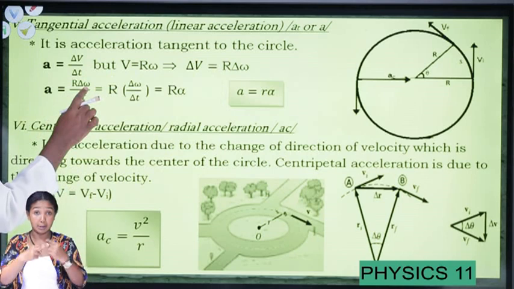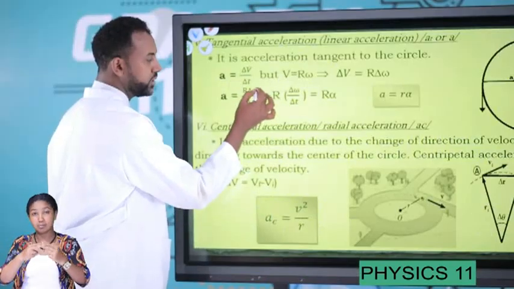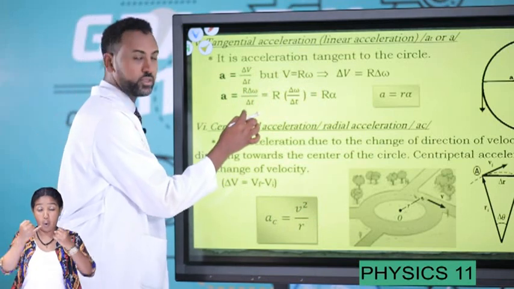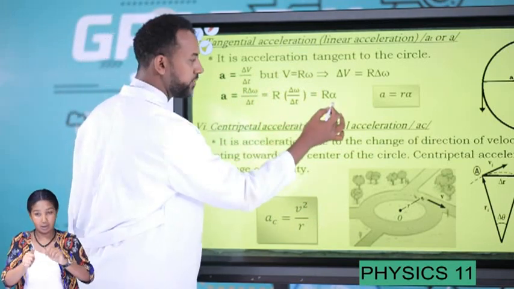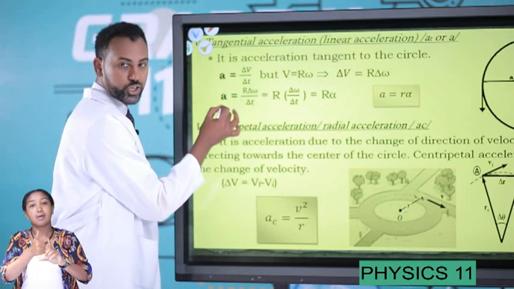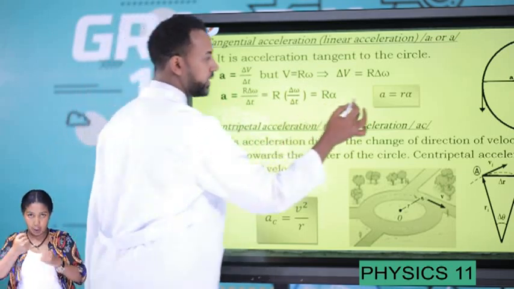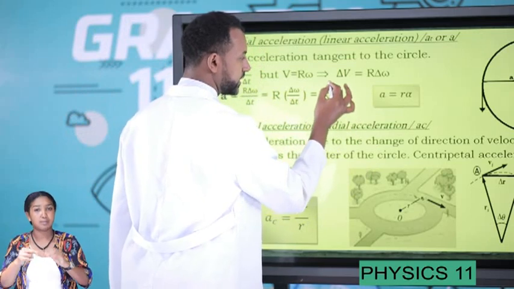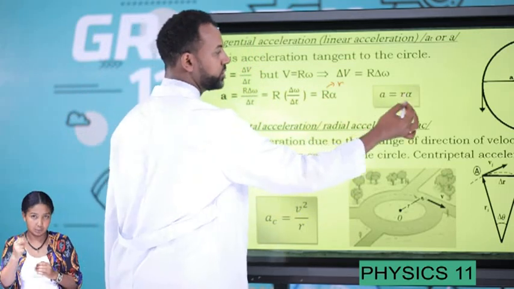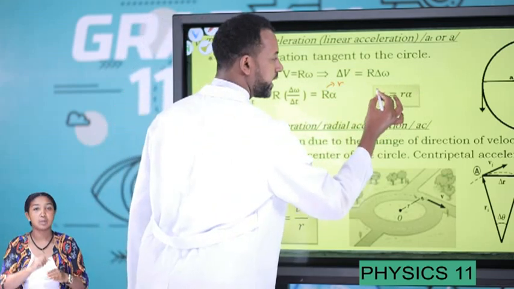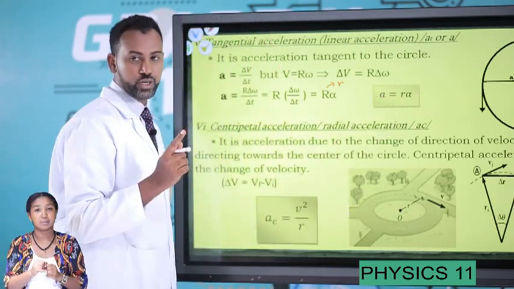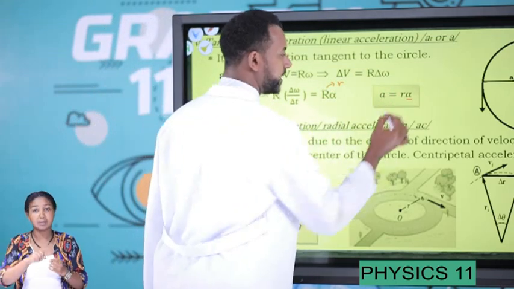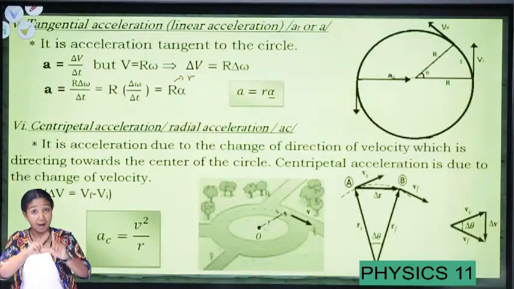Therefore, r times change in omega over change in t. We have already defined that the change in angular velocity over change in t gives us angular acceleration alpha. Therefore, tangential acceleration is equal to radius r times alpha. We can interchangeably use this as small r or capital R, though usually we use small r here. So a is the linear or tangential acceleration, r is the radius, and alpha is the angular acceleration.